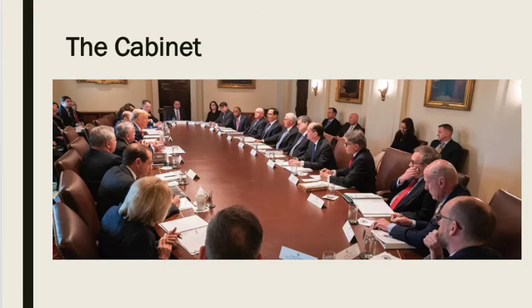The federal government has 15 executive departments, so this includes the Defense Department, the State Department, Justice, Labor, Education, Health, and so on. Each of these departments is led by a member of the cabinet who serve as advisors to the president and are appointed by the president. The executive departments carry out the day-to-day enforcement of laws and administration of the federal government. A lot of executive agencies and regulations fall under this section.